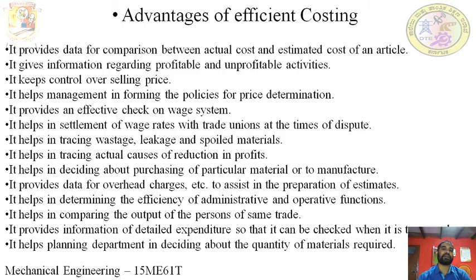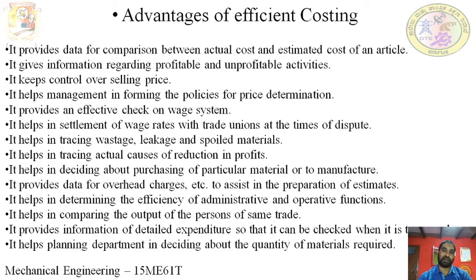It gives the information regarding profitable and unprofitable activities. After adding all the expenses, if the actual cost is more, then we come to know whether it is profitable or not to manufacture this component.